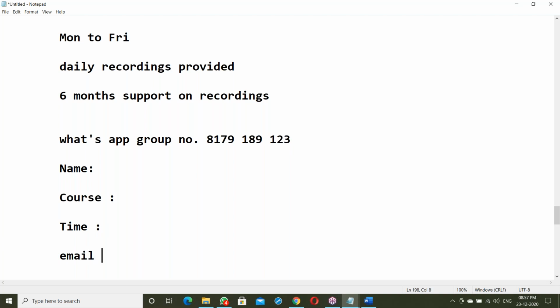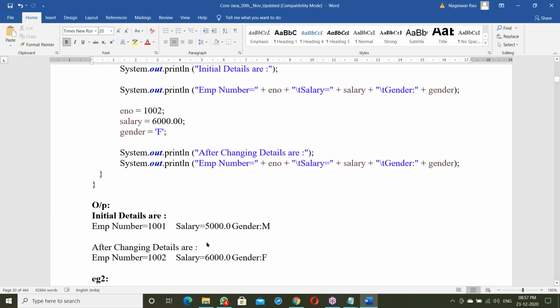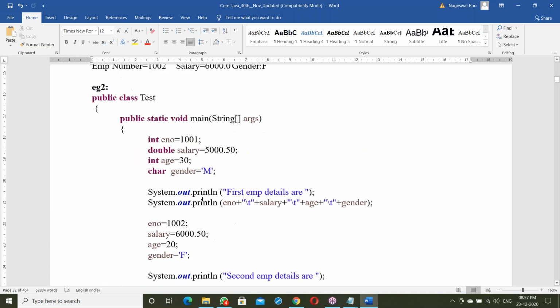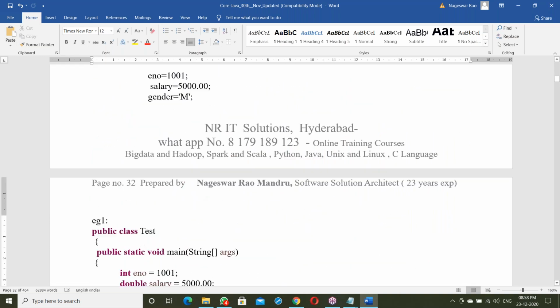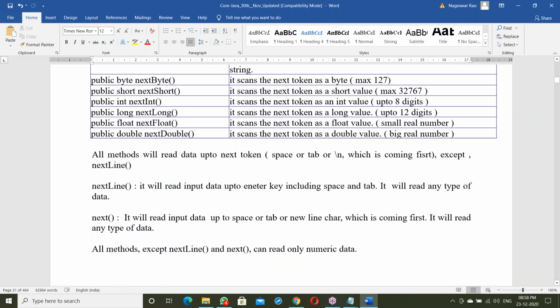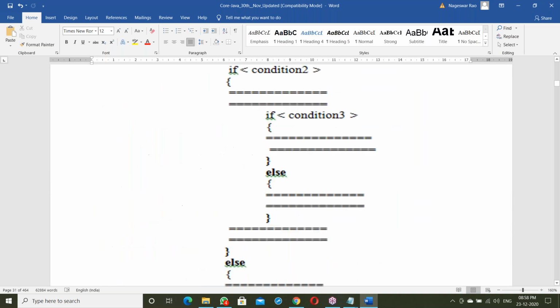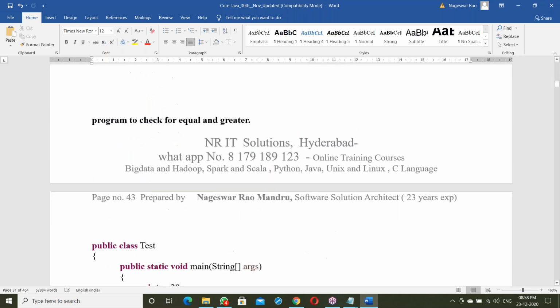I'll be sharing everything through Google Drive: videos, software, and your class documents. These are complete documents of around 500 pages, very big documents, with page numbers and my profile. This 500-page document is for you.